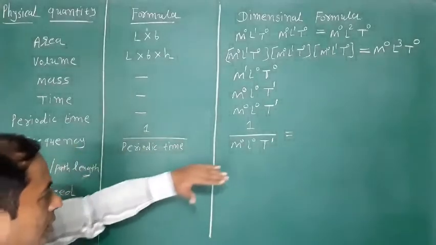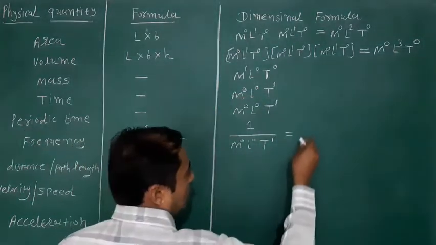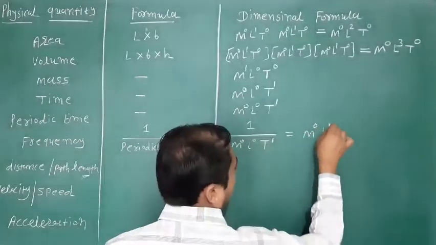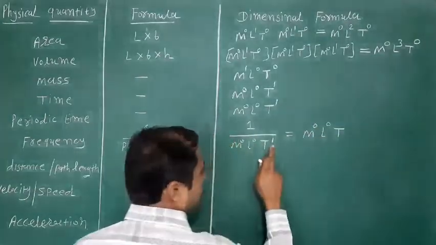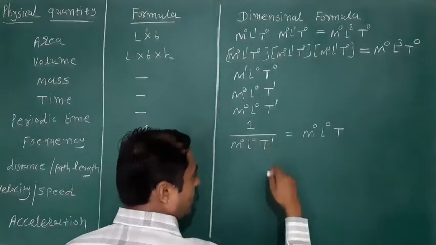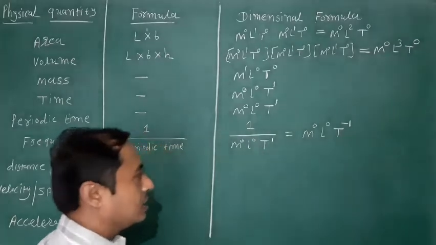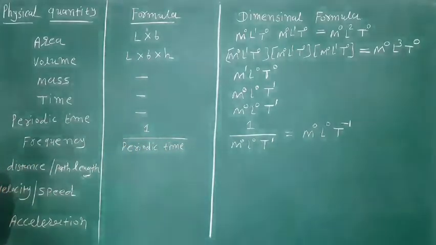Okay, so this term is moved. So look here, M raised to 0, L raised to 0, but T raised to 1 is moved to the upward side. So here we get T raised to minus 1. Okay.